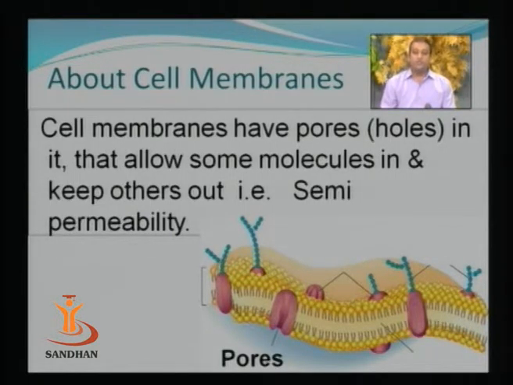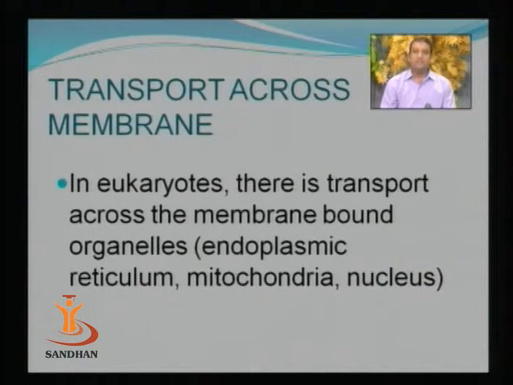Now these proteins or cytoplasmic membrane is semi-permeable in nature, so it is going to allow only a few molecules to enter into it, and only a few molecules to leave out of the cell. So this is a two-way transportation. Waste material will be transported out of the cell. At the same time, nutrient molecules will be transported inside the cell.